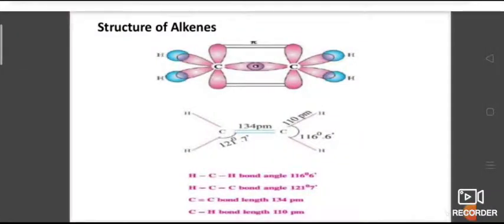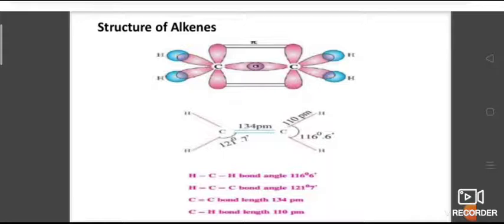When you see this structure of alkenes, the p orbitals are overlapped, and the carbon has sp2 hybridization. The p-p overlap forms a pi bond, so there is a pi cloud around the carbon atoms. The bond angles between hydrogen and carbon are 116.6 and 121.7 degrees. So the pi bond, pi cloud and bond angles are given.